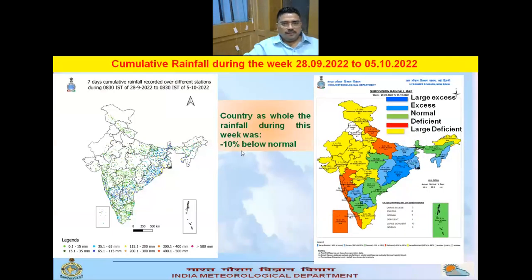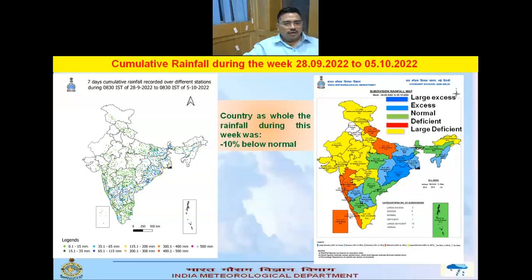This is the summary of the cumulative rainfall during the week. You can see that blue and dark blue colors show excess and large excess rainfall received over Odisha, Jharkhand, Gangetic West Bengal, Bihar, Chhattisgarh, Rayalaseema, and South Interior Karnataka, and also Nagaland, Manipur, Mizoram, Tripura. Otherwise, normal, deficient and large deficient rainfall was reported over most parts of the country.